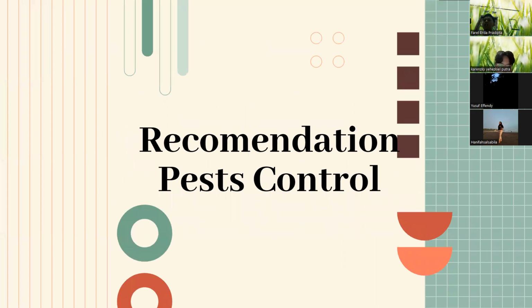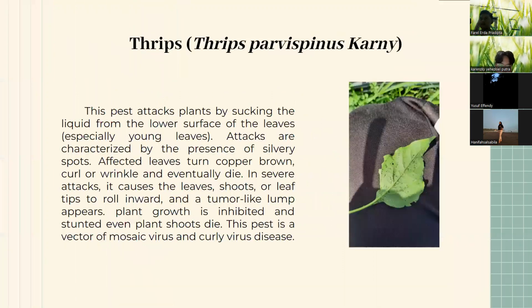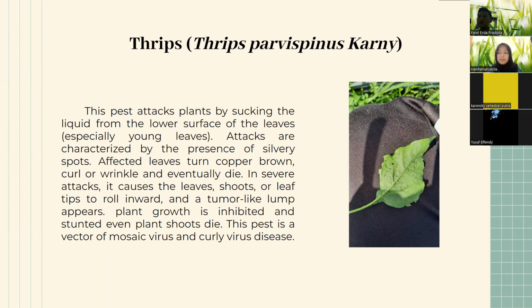Next, recommendation for pest control. The first one is thrips. Thrips attack plants by sucking the liquid from the lower surface of the leaves, especially young leaves. Attacks are characterized by the presence of silvery spots. Affected leaves turn copper brown or wrinkle and eventually die.